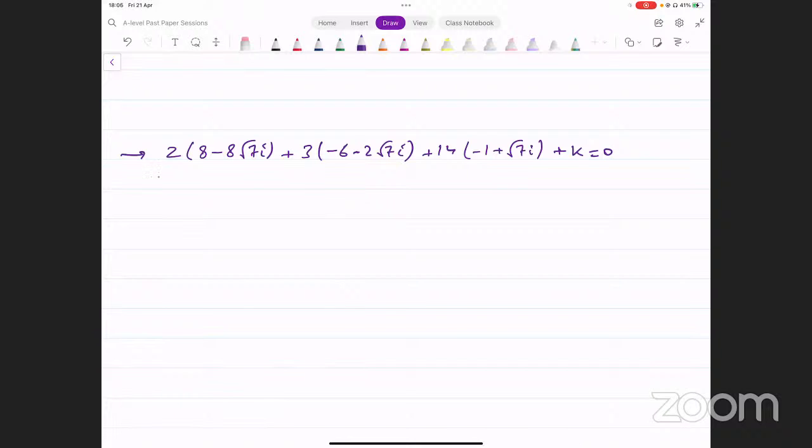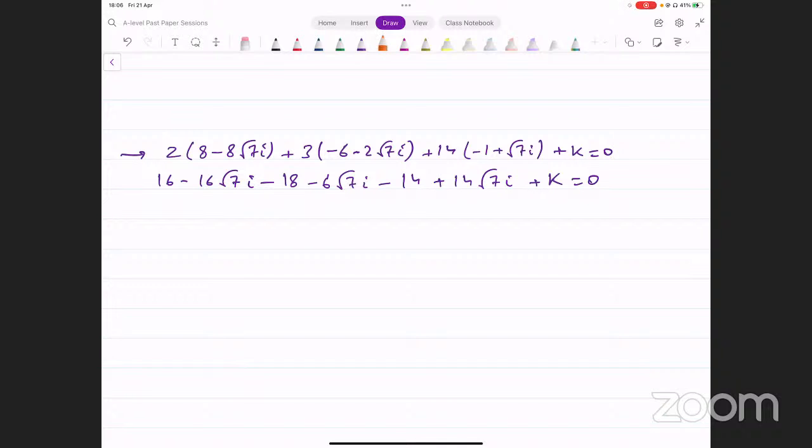Now simplify this, we get 16 minus 16 square root of 7 iota minus 18 minus 6 square root of 7 iota minus 14 plus 14 square root of 7 iota plus k equals 0.